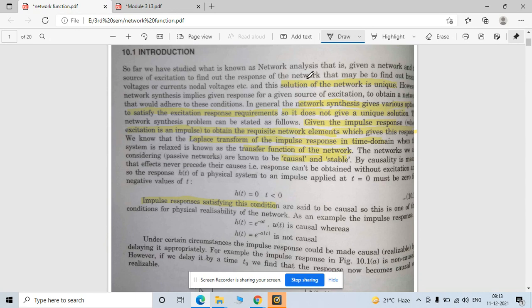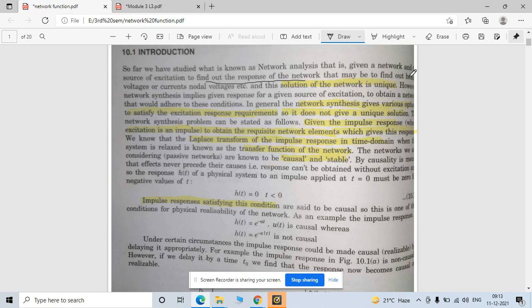Now see, the solution of the network is unique, right. If you want to find out the response of the network, then you have to find out either the voltage or current, meaning the branch voltage or current, which you have to take as your output. Response is nothing but what you get from the output of that circuit, for what you provide to that circuit, right, that is nothing but your response.